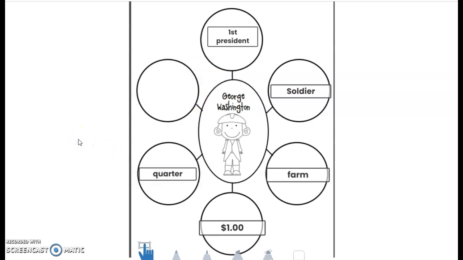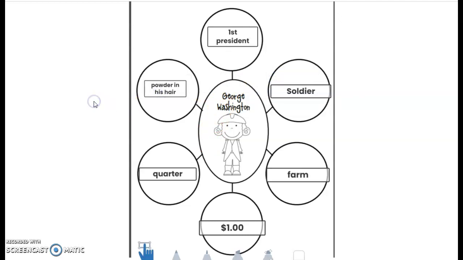And then I need to think of one more fact or key detail about George Washington that I learned this morning. Let me think. He was the first president. He was a soldier in the army. He lived on a farm. He's on the $1 bill. He's on the quarter. Oh, and I remember a silly one. He wore powder in his hair. So I'm going to write powder in his hair. And then I'm going to move that to my last bubble.